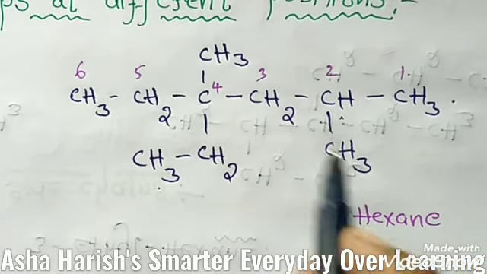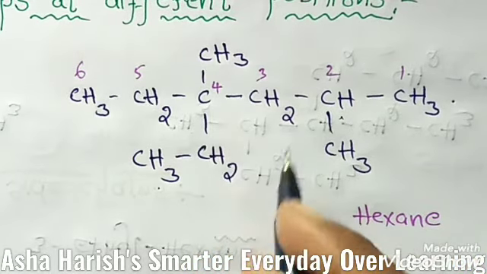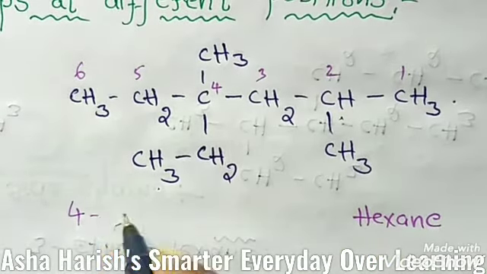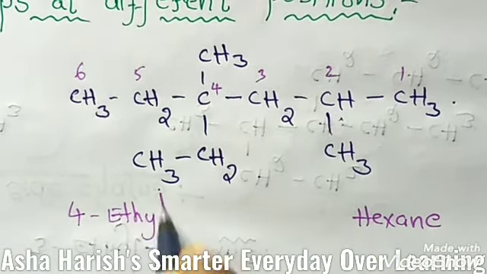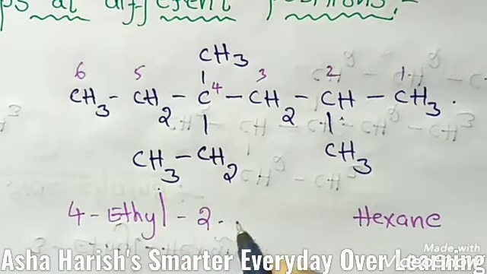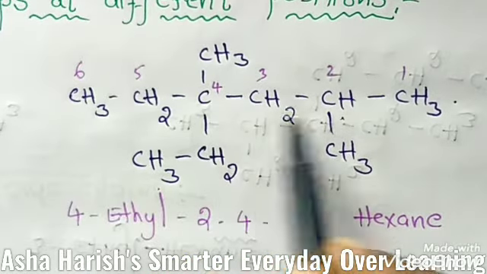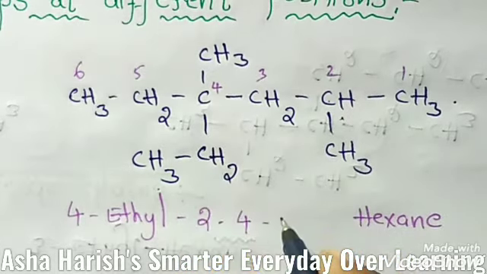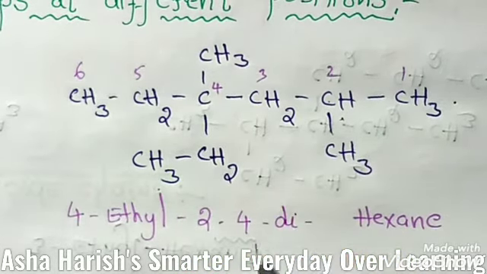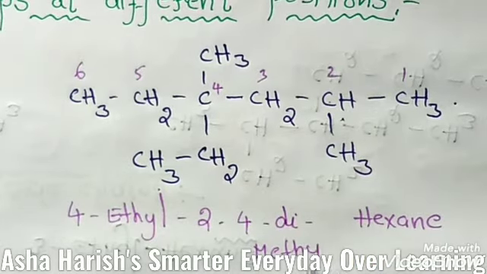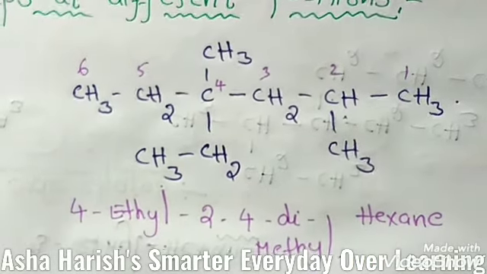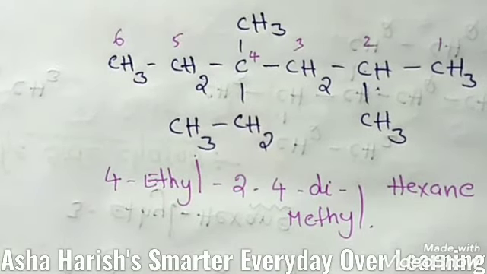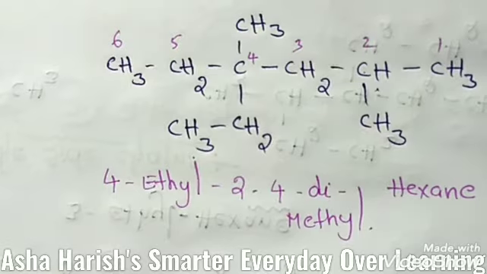And here at the fourth carbon, according to alphabetical order, E comes first. Okay, then 4 ethyl, then 2 4. Here see, at the second carbon and fourth carbon also methyl groups are located. 2 4 dimethyl hexane is the name of this compound. Okay, this is about the naming of alkyl groups at different positions.